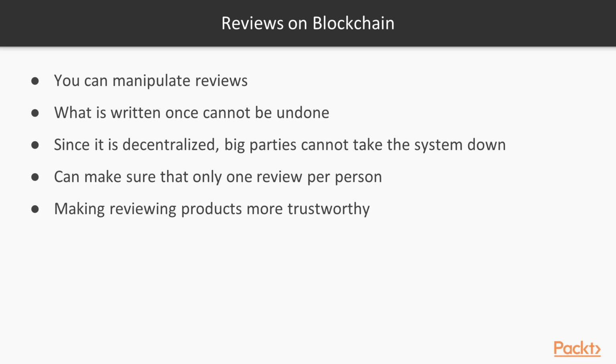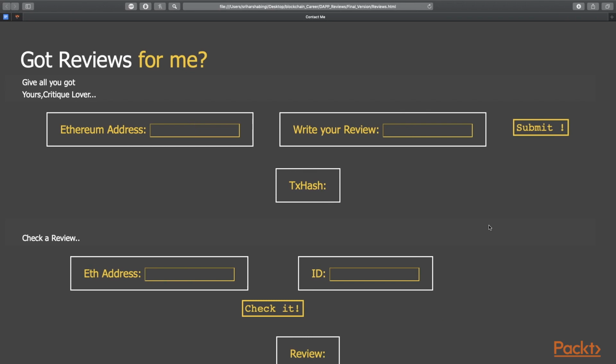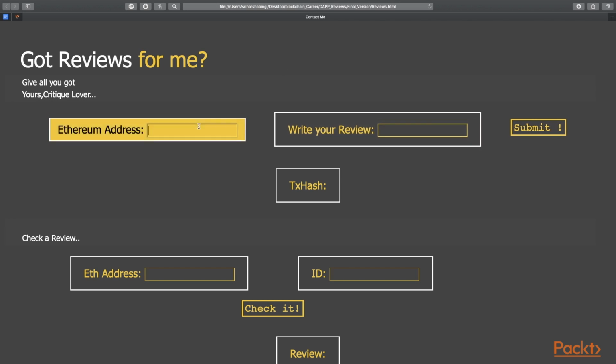Alright, now let's dive into writing the reviews contract. Before we dive into the contract, this is somewhat the user interface I created for the reviewing system. I just took a small UI style from my website. It's not very interactive or stylish, but it serves the purpose. The first function would obviously be writing the review with the Ethereum address.